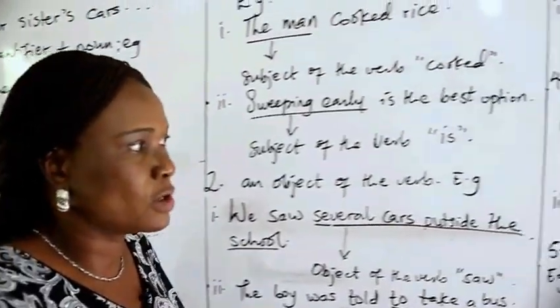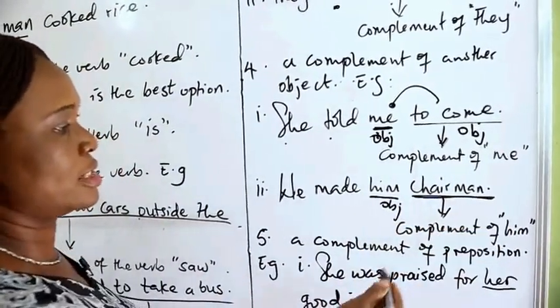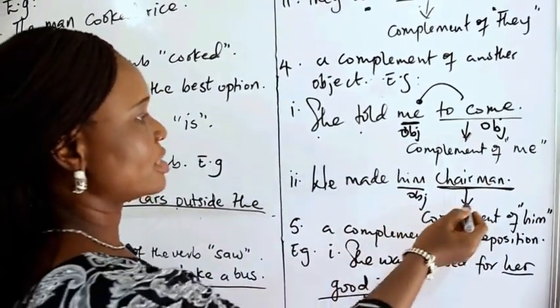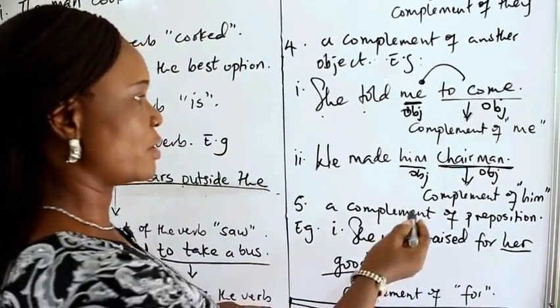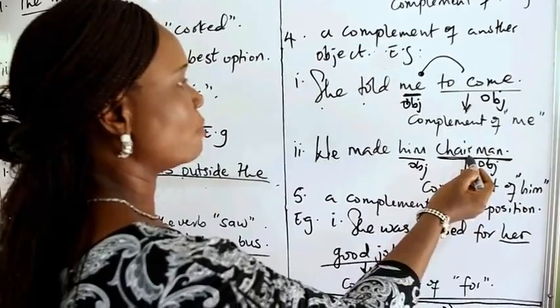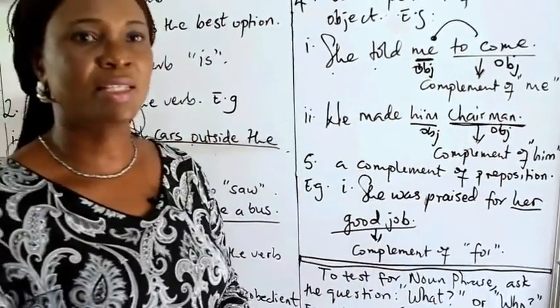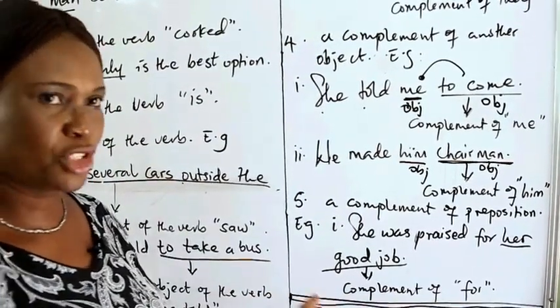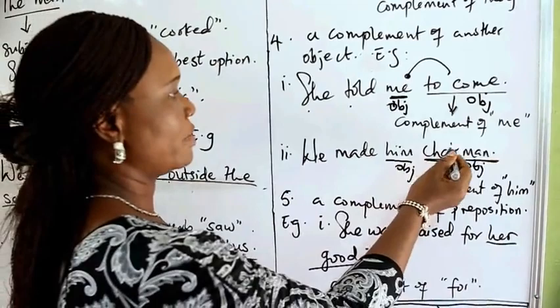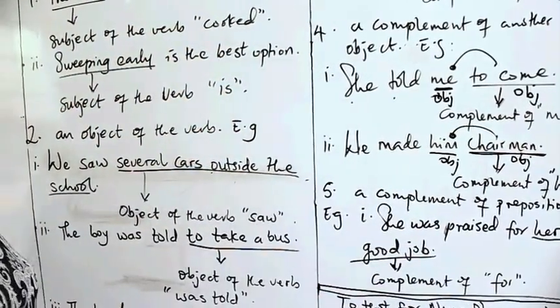There is no article preceding it, but you should know that it's also a noun phrase. This is an object, and this is another object position of another noun phrase. Therefore, this one is complementing him. We made him what? That gives you the answer. We made him chairman. What did you make him? Chairman. This is the complement of the object, him.